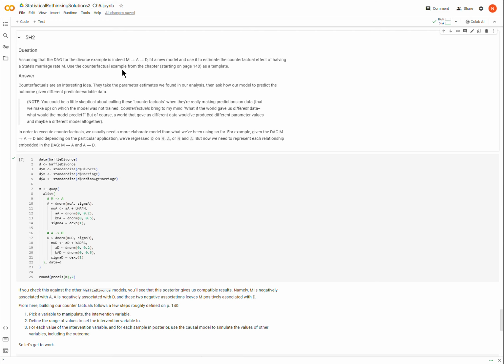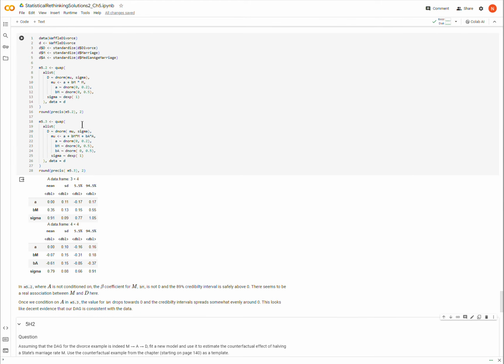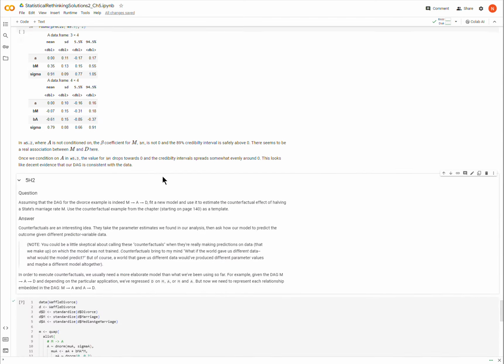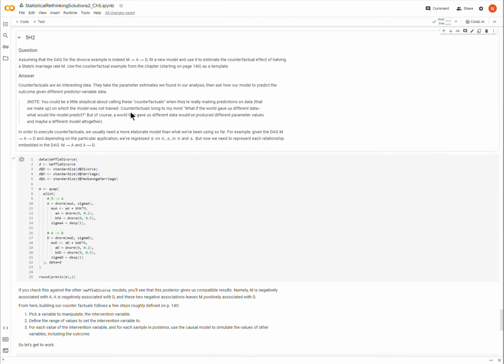Okay, so counterfactuals are an idea where we take the parameter estimates of our model, right? So we've run these models, and we get outputs that look something like this. So for the beta coefficient, here's an output. This is an estimate of the output. In a counterfactual, we use those parameter estimates to predict an outcome with different data.